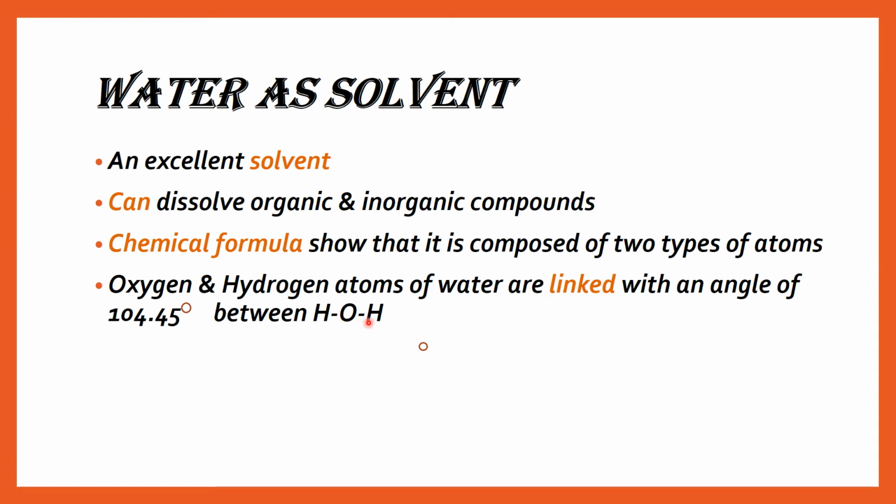Between them a 104.45 degree angle is made. We will see in the next slide as well.